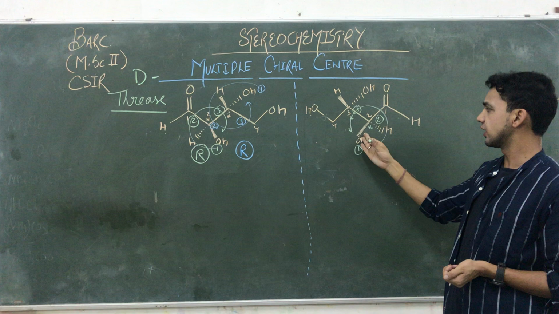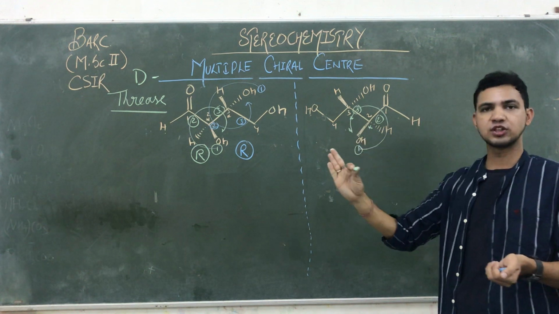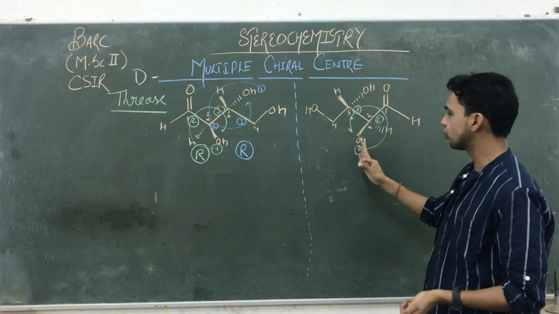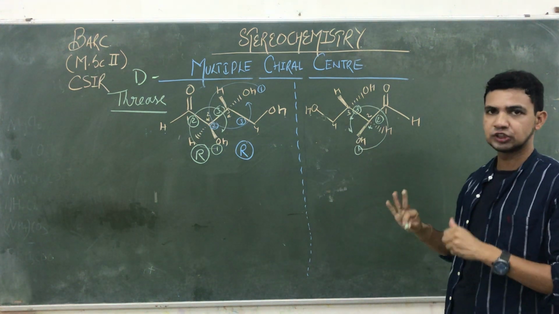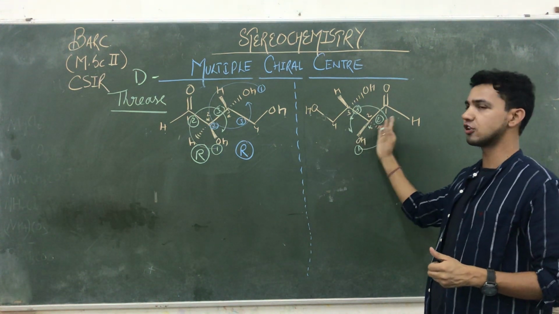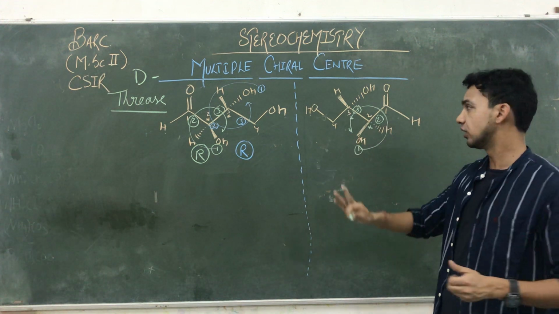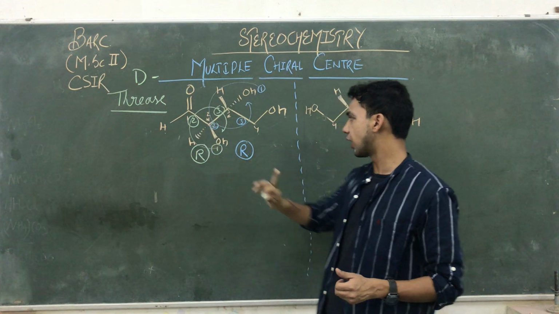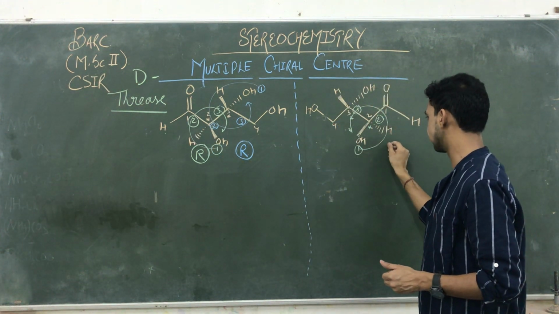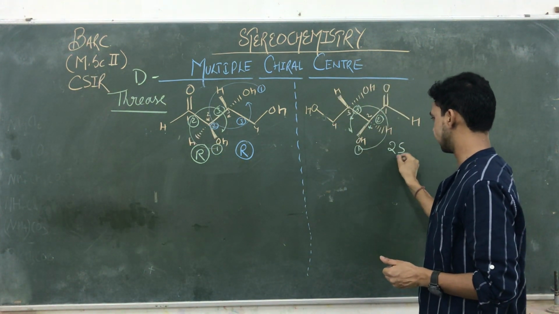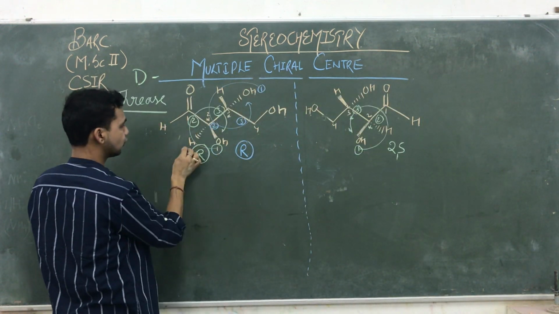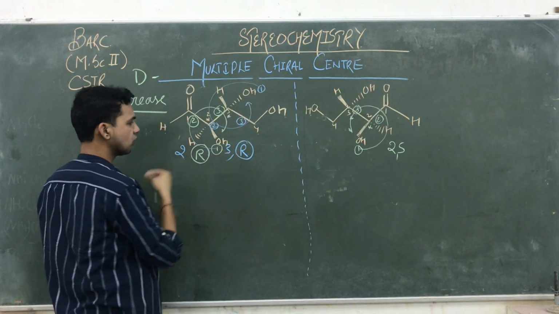So guys, here the highest priority group is toward the observer and the lowest priority group is away from the observer. So its configuration is real, the configuration is not inverting due to this highest priority group towards the observer. So at the second position here the configuration is R, but here it is S. So 2S. Okay, there is a 2S. Generally we are writing here 2R and 3 also R.